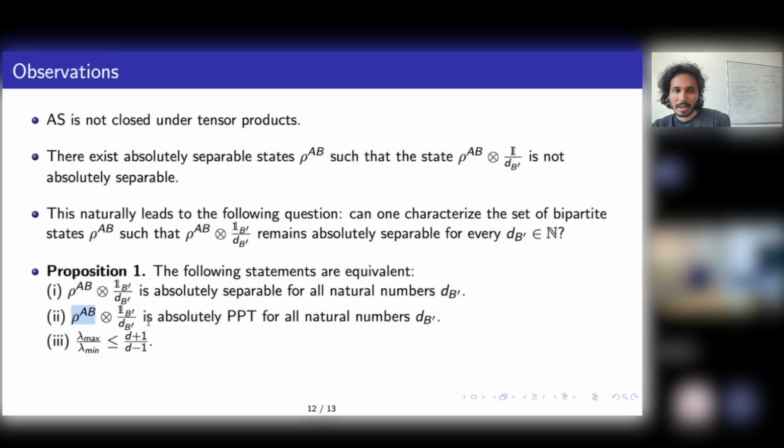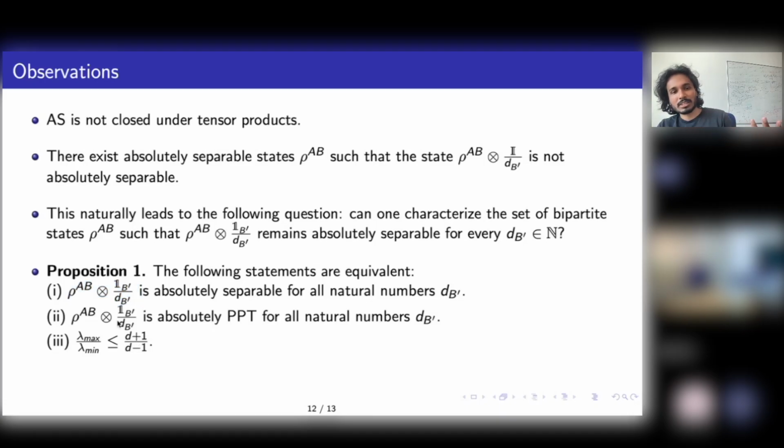So you take a state rho AB and attach identity locally, and then ask that it has to be PPT for all natural numbers dB. It's equivalent to saying that lambda max by lambda min is upper bounded by (d+1) by (d-1). And that's why we call this set, which satisfies this sufficient condition, completely absolutely separable, in the same way as positive maps and completely positive maps. So this is absolute separability. It has to remain absolutely separable under all identities. So it's completely absolutely separable. And that motivates the name.